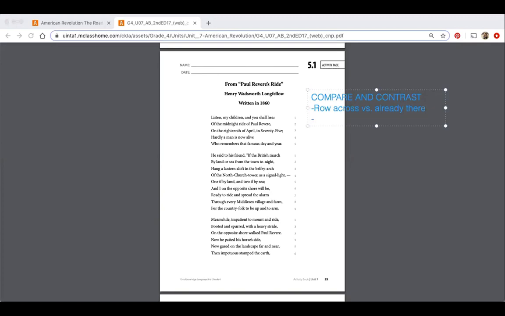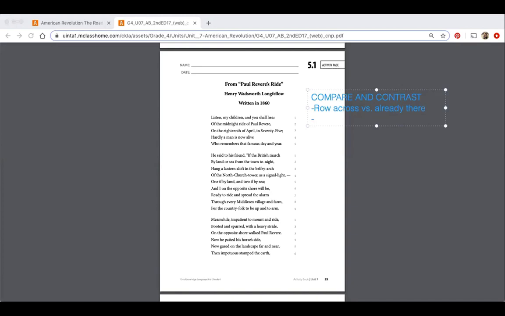Okay, how else are they different? The poem mentions Paul Revere as the only rider that night, although the reader states that the other two men, William Dawes and Samuel Prescott, accompanied Paul Revere. The poem implies that Revere rode all the way to Concord, while the reader states that he rode to Lexington to warn Samuel Adams and John Hancock, but never made it to Concord.